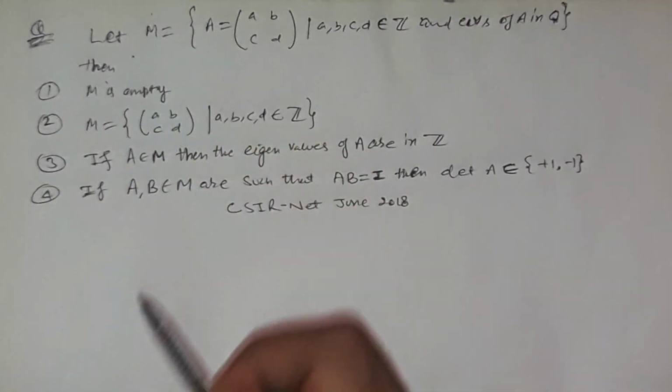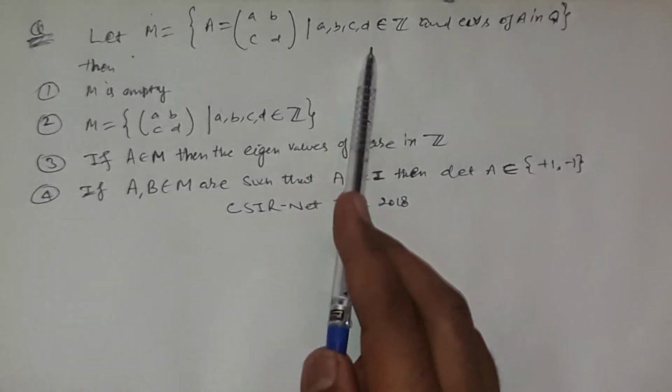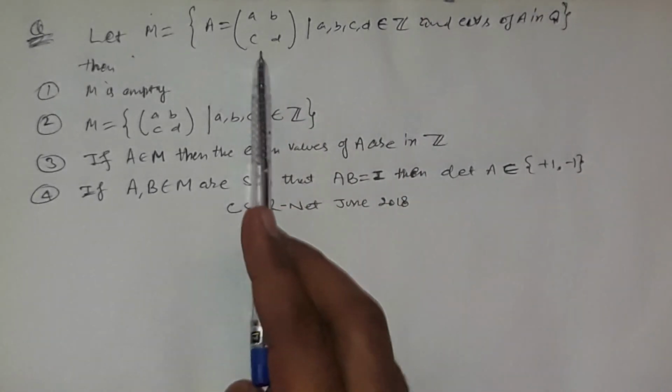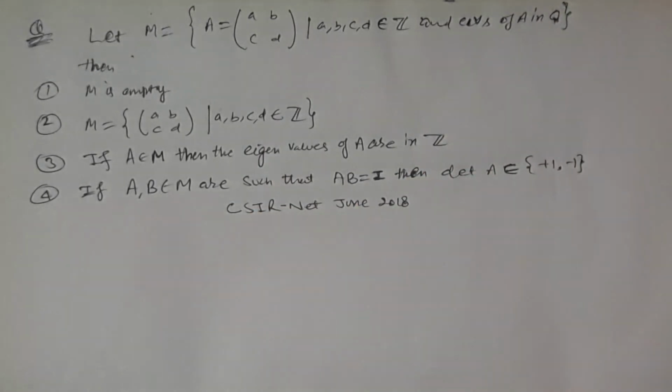M contains all those matrices whose each entry is an integer, as well as the eigenvalues of the matrix are in the set of the rational numbers.